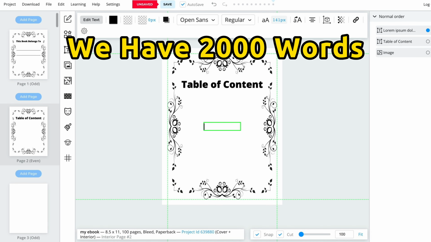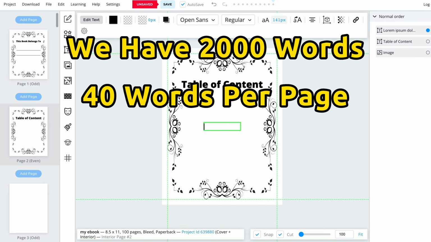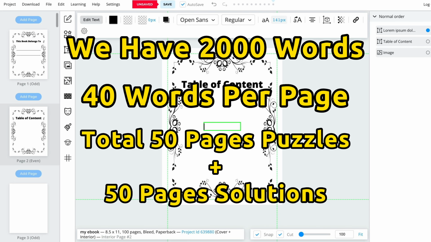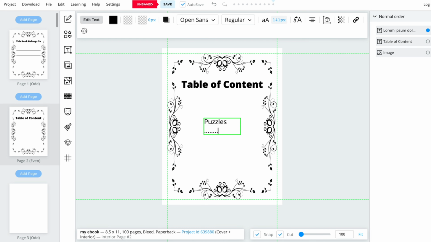Since we have 2,000 words in this book and estimate that each page will have 40 words, we'll have 50 pages for puzzles, followed by 50 pages of solutions. This means the puzzles pages start at page number 3, and the solutions pages start from page number 53.